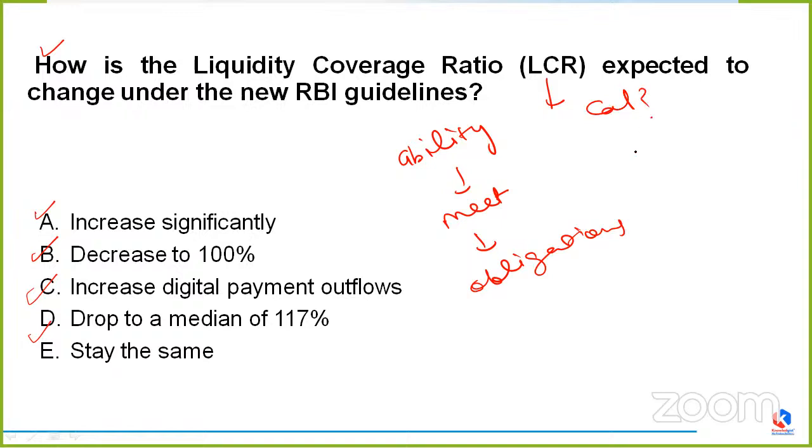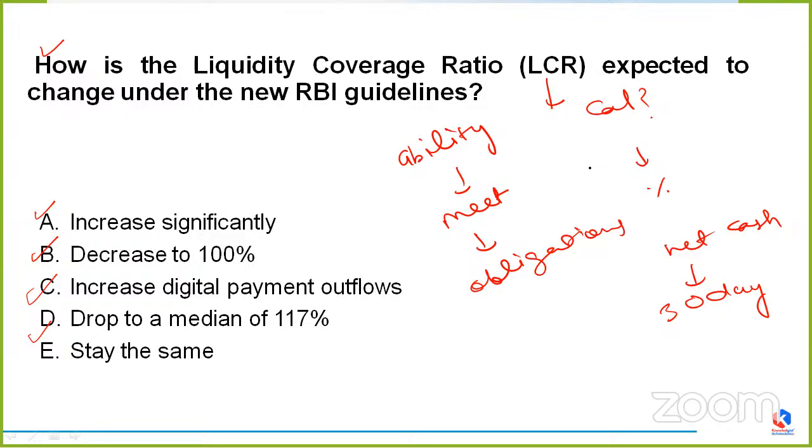The LCR can be calculated by dividing a bank's high quality liquid assets by its estimated net cash flows over a 30-day period. The basic goal is to ensure that a bank can withstand a hypothetical financial stress scenario, if there is any. Clear?